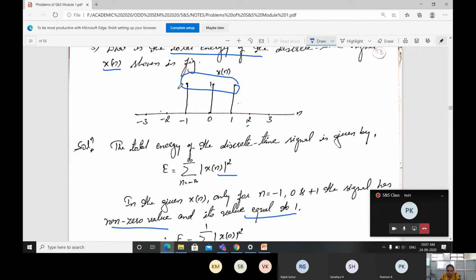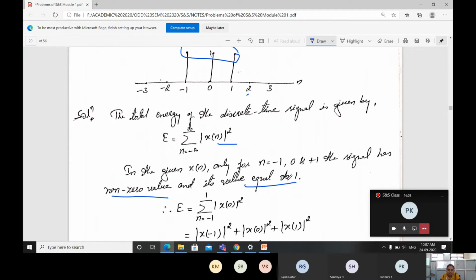What I wrote is there in the figure. Then use the equation. The limit is going to change here: instead of -infinity to +infinity, the limit changes from -1 to +1. For that reason, n equals -1 to +1 of |x of n| whole square.